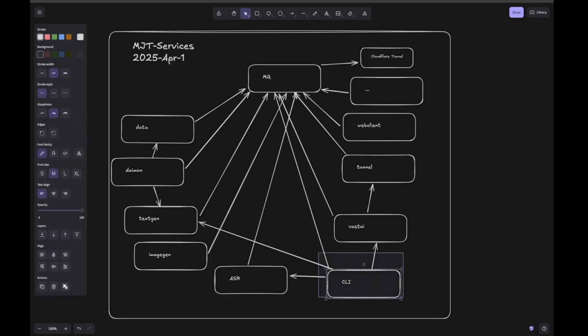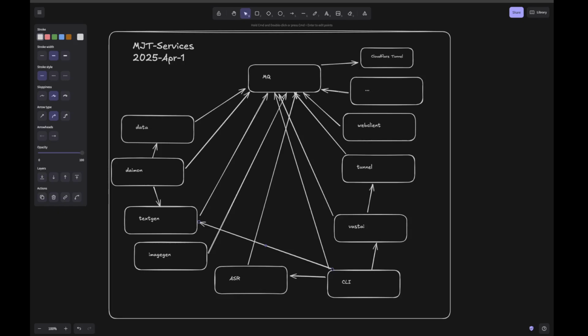CLI, so I have a little CLI, maybe we don't call this a service, it basically connects to everything, right? So if I want to do command line text generation or something like that, I have a little CLI framework for doing that. That connects to the message queue and then depends on the text generation. So these little arrows here, not really sure what they mean in some sense, right? So it's basically the CLI depends upon the message queue and depends upon text generation.